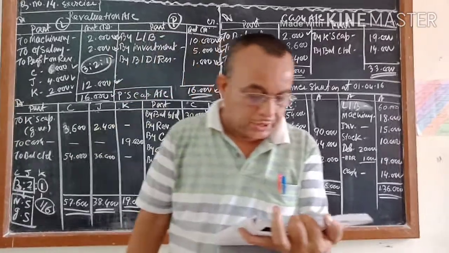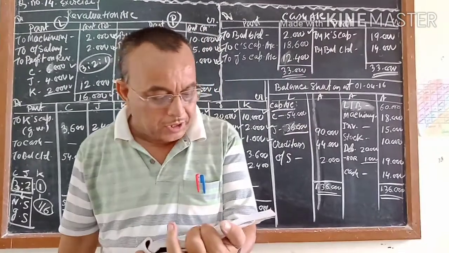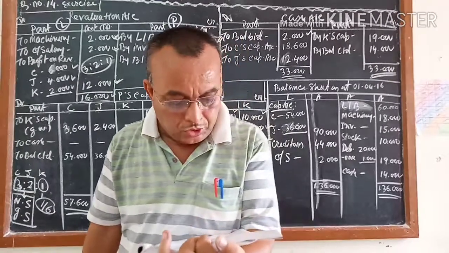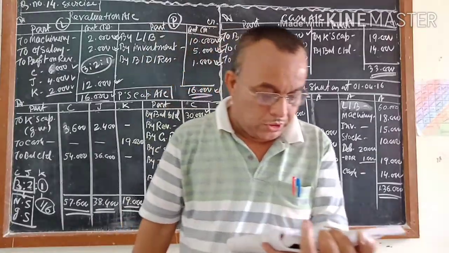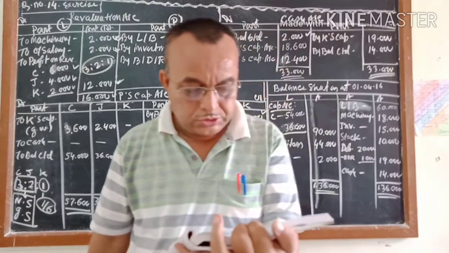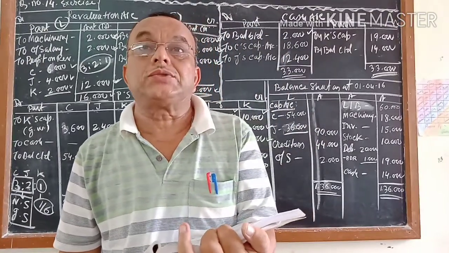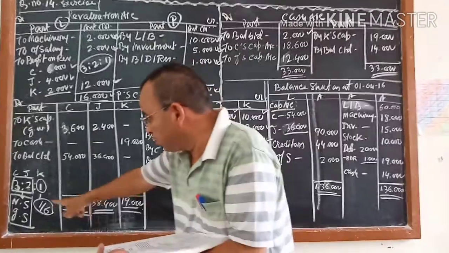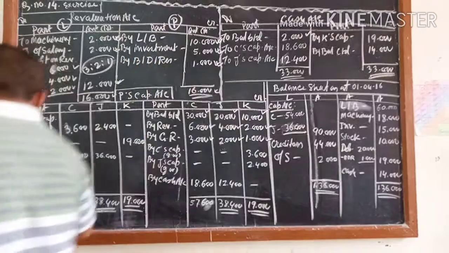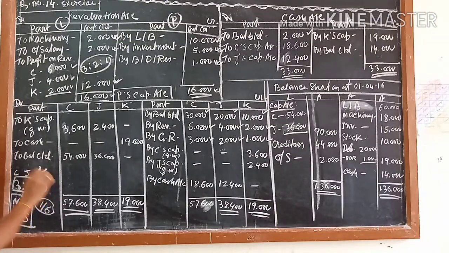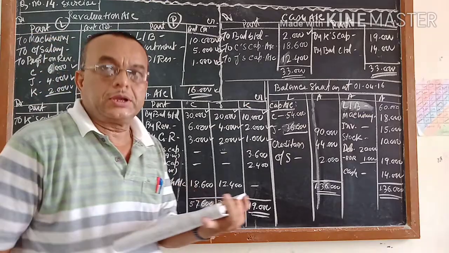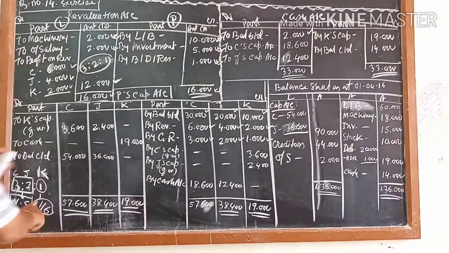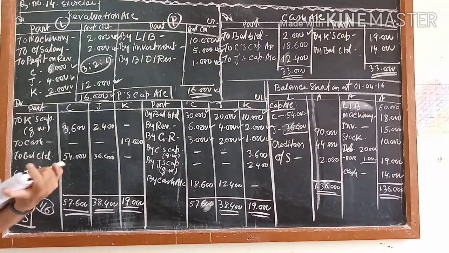First adjustment, the capital account will not be affected. Second adjustment, not affected. Third adjustment, not affected. Fourth adjustment, not affected. Fifth adjustment, the capital account will be affected. Goodwill. How much is the firm's goodwill? It is 36,000. There may be confusion. Sometimes Kesav's goodwill is specified, sometimes the firm's goodwill is specified. But in this question, Kesav's goodwill is not said, the firm's goodwill is said. How much? 36,000. So 1/6 of 36,000, because his share is 1/6. 1/6 of 36,000 is how much?